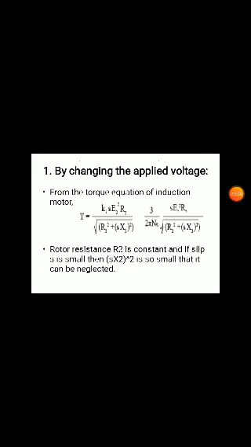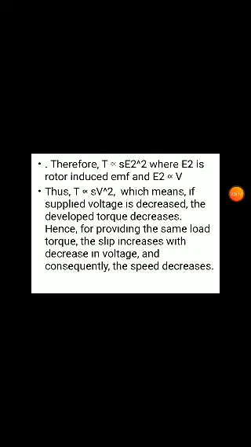From this equation, with all the others constant, T is proportional to (s E2)². Therefore, T is proportional to s E2², where E2 is the rotor induced EMF, and E2 is proportional to the voltage.